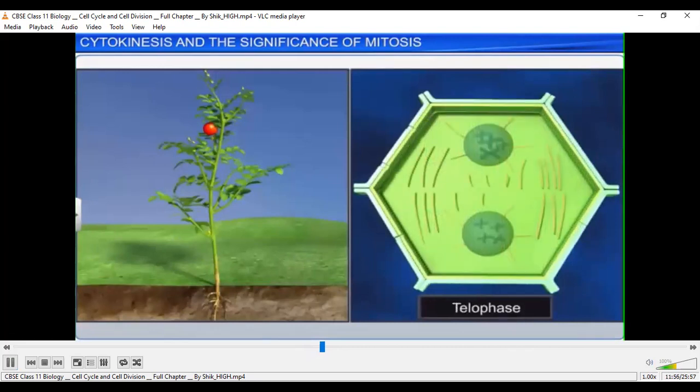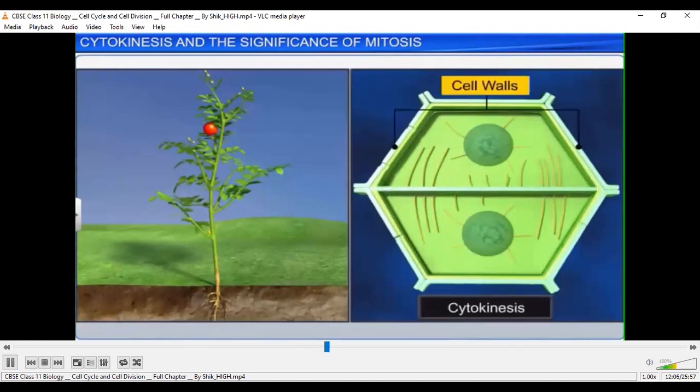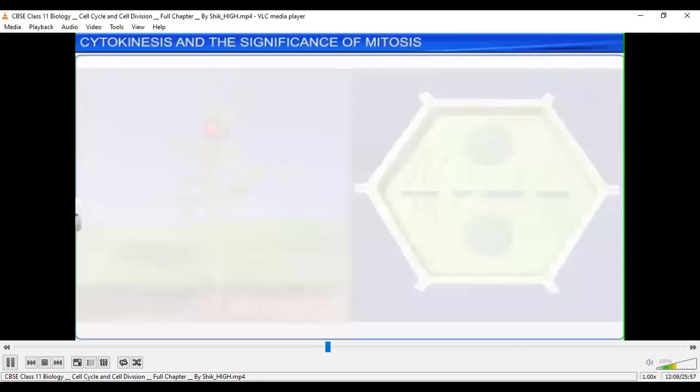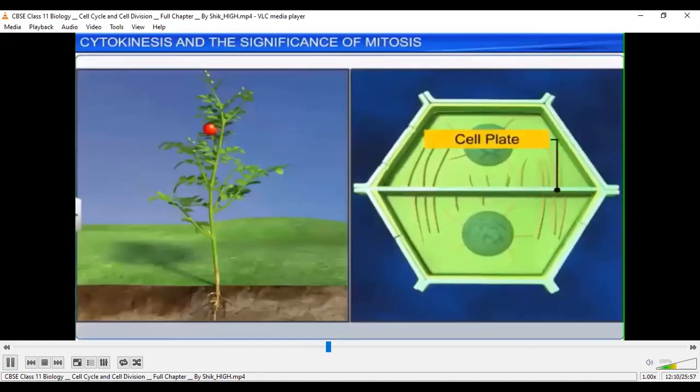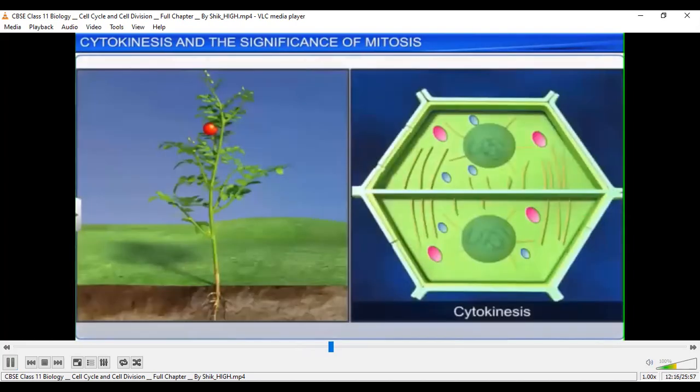So here look into a plant cell. In case of a plant cell, the two cells get separated through cytokinesis, that is through cell plate formation. The cell plate gradually develops into a cell wall in between the two plant cells. We call it the middle lamella. So now we got the difference between cytokinesis in case of an animal cell and a plant cell.